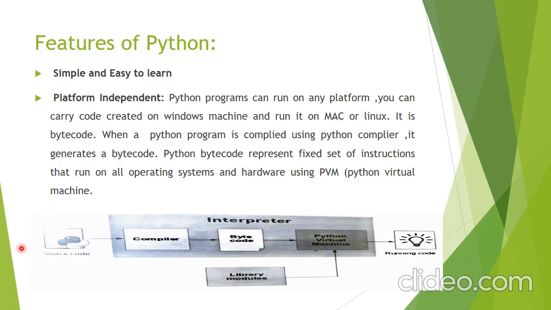Let us see this image, like our source code. Whenever we compile our source code, then bytecode will be generated. So we just copy the bytecode and put it in another operating system, and the same Python program works. Clear? When the Python program is compiled using the Python compiler, as I already said, it generates the bytecode.